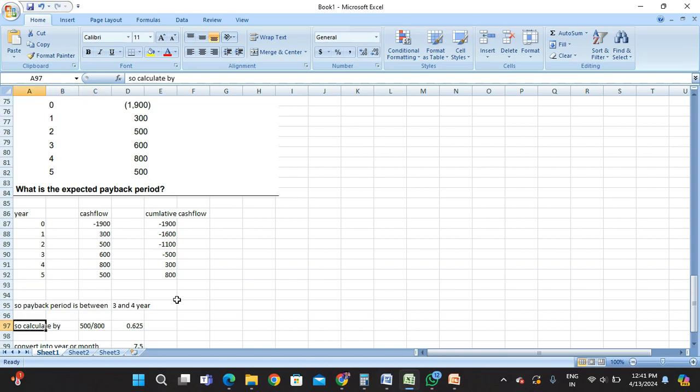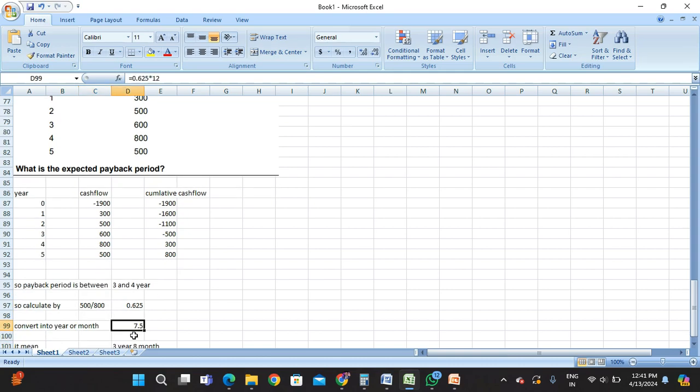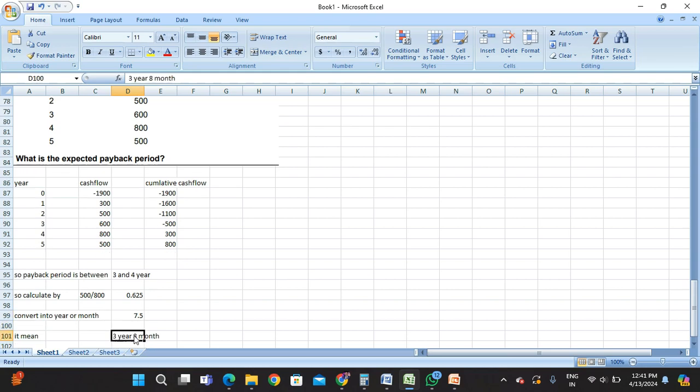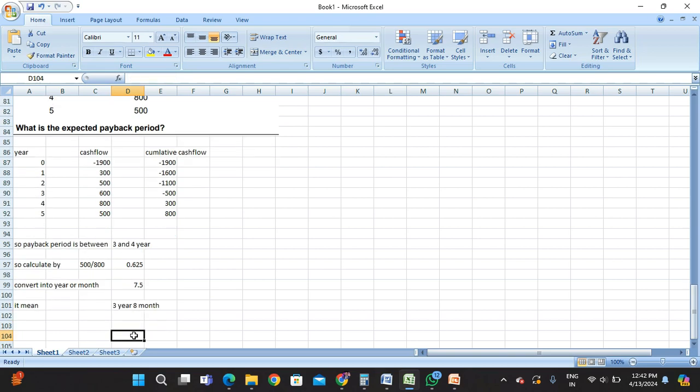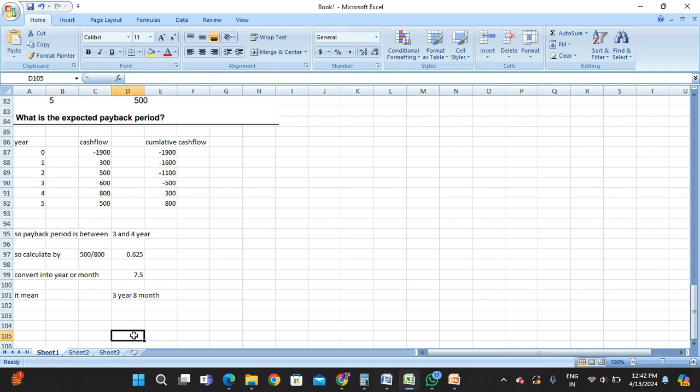We have to calculate the exact month we are covering. So 500 is the cumulative figure, then divided by the fourth year cash flow, you will get 0.625. You have to convert it by 12. 0.625 into 12, you will get 7.8. You have to round it off, you will get 8. So the payback period is 3 years 8 months. So this is the portion on payback.